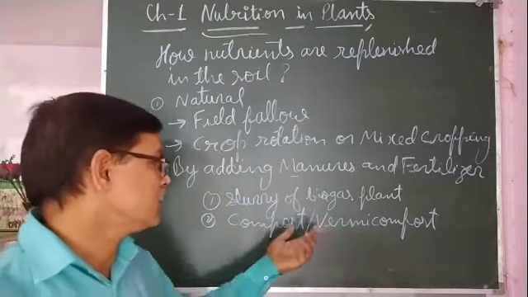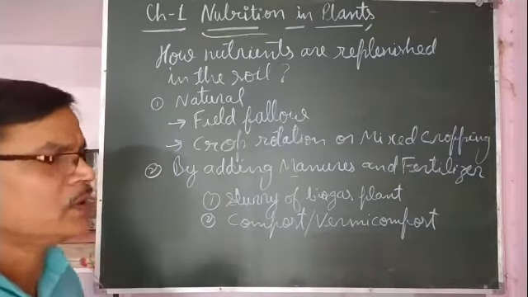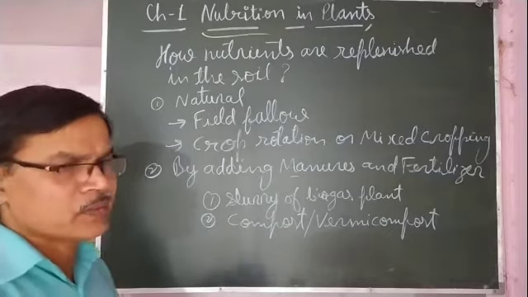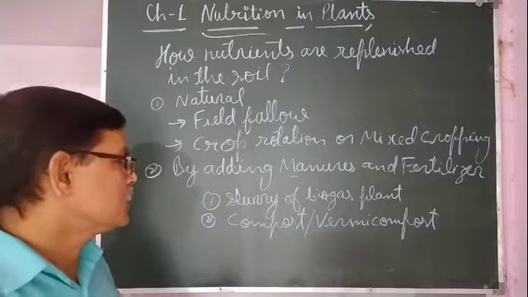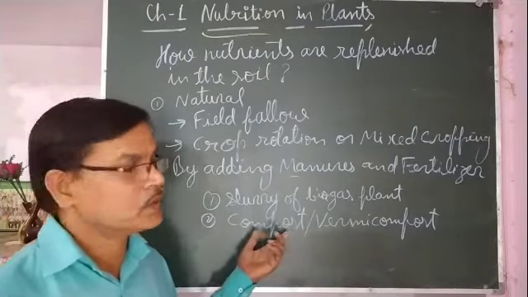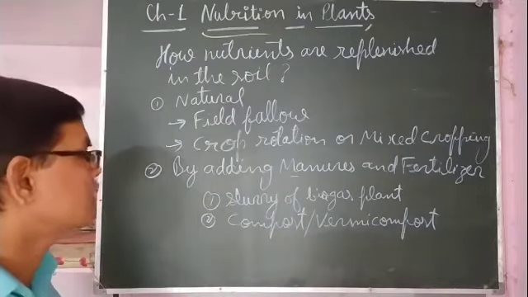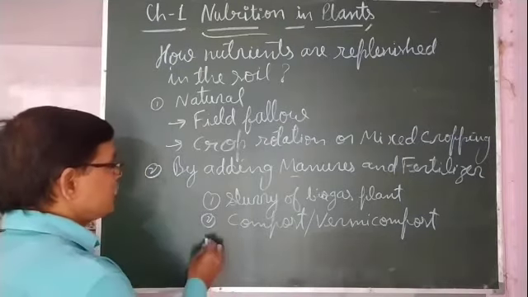That is called vermicompost, and if it is left as it is, it naturally decomposes because of the presence of worms etc. in it, and changes into compost. That compost is also used for enriching the fertility of the soil.